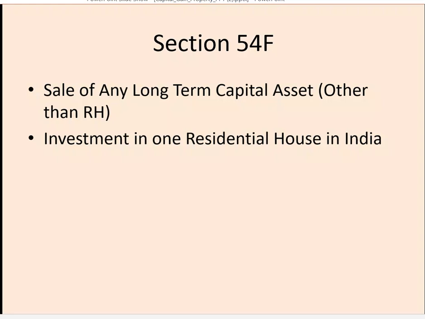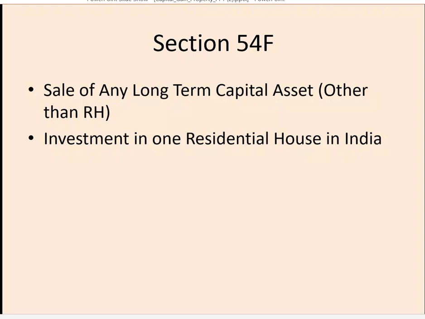Section 54F. This section has many complicated conditions attached to it. So in simple words, it is applicable to a sale of any long-term capital asset other than a residential house. So the first difference between section 54F and section 54 is that section 54F applies to any long-term capital asset other than a residential house, whereas section 54 applies only to a sale of a residential house.